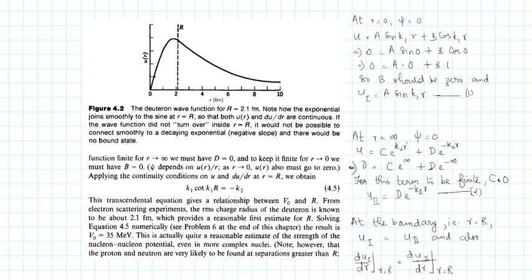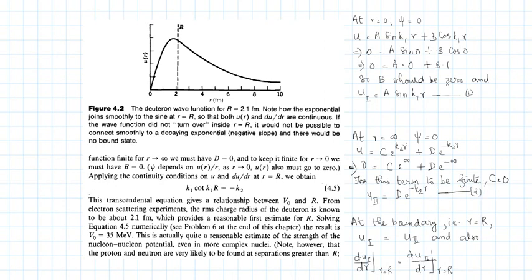Now at r tends to infinity, your psi again goes to 0. So the most general solution in the second region is C e raised to k2r plus D e raised to minus k2r. Now when you put r tends to infinity and psi goes to 0, this would be 0 equal to C e raised to infinity plus D e raised to minus infinity. Now for this to be a finite quantity, this C has to be 0. So your solution in the second region would be D e raised to minus k2r. Now you give this as equation 2.